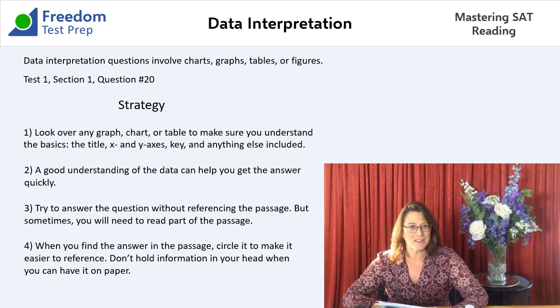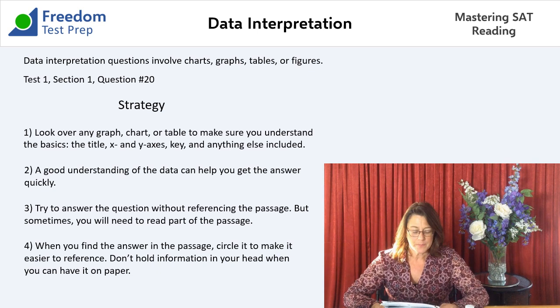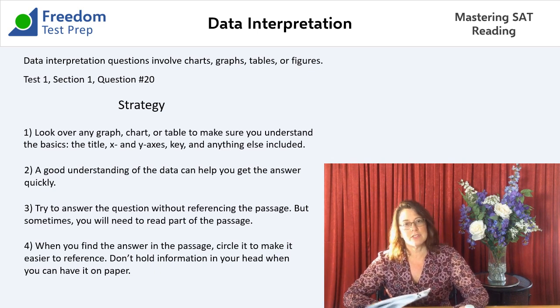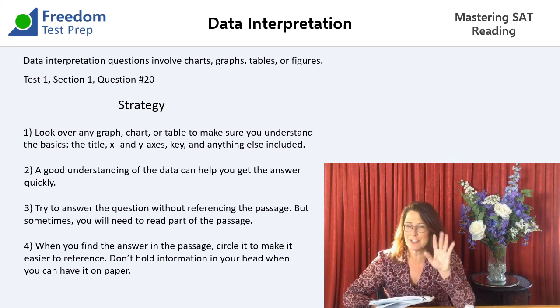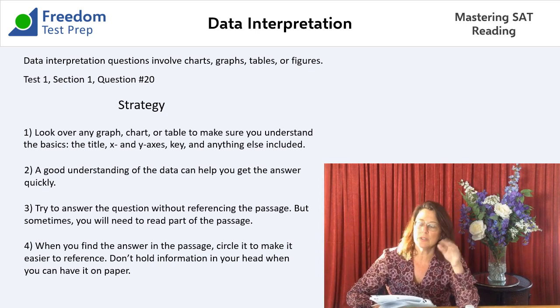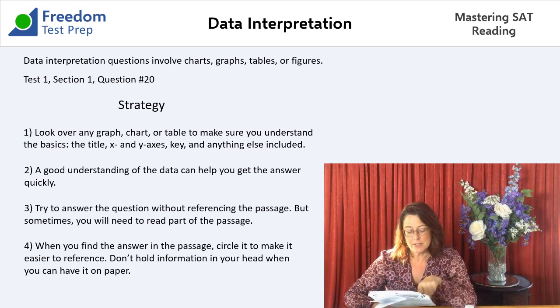Now it's a question of, is it A or B? What explanation makes sense? So A says, for each given organism, the percentage of adenine is closest to thymine, and guanine is closest to cytosine. Well, that's what we just did. So I think that's the answer. But I just want to make sure and quickly look at B, and that says the percentage of adenine is closest to guanine.